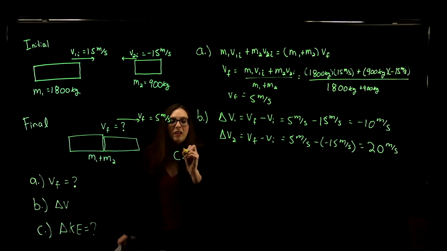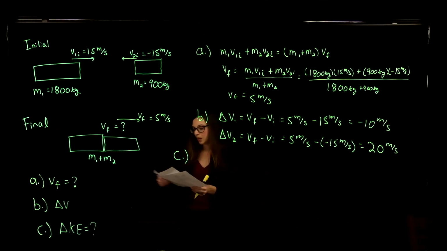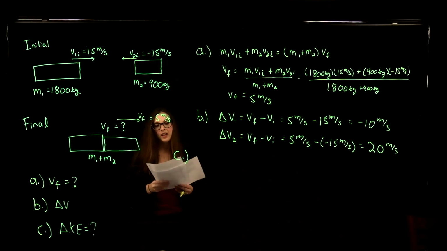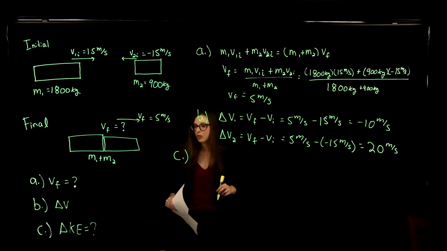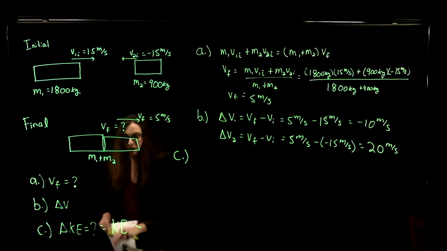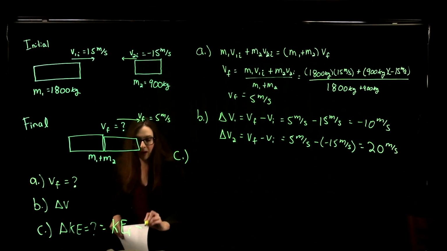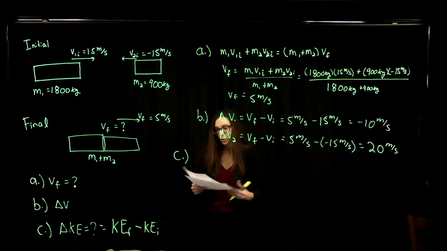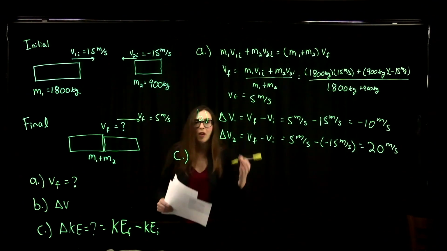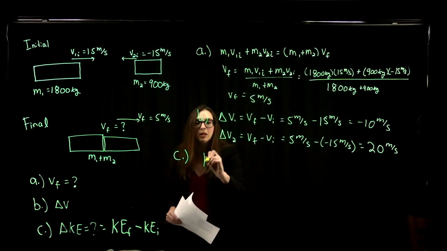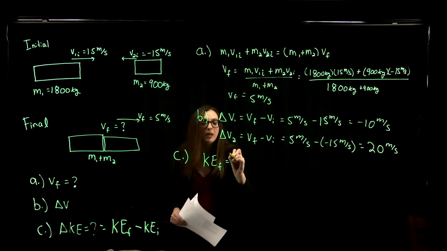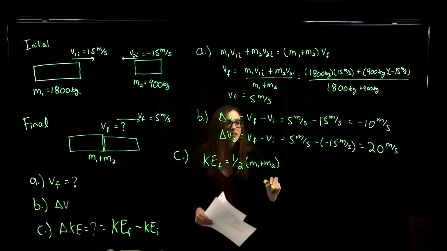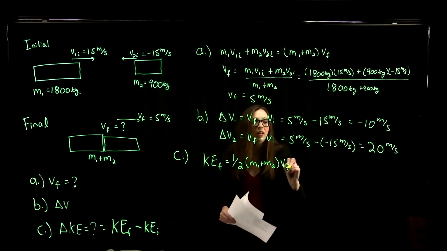All right, and then finally for part C, we need to find the change in the kinetic energy of the system consisting of both cars. So the change in kinetic energy is going to be the final kinetic energy of our system minus the initial kinetic energy of our system. So let's start by finding the final kinetic energy of our system. KE final is going to be 1/2 times the mass, which is the sum of those masses because it was an inelastic collision, times the final velocity squared.